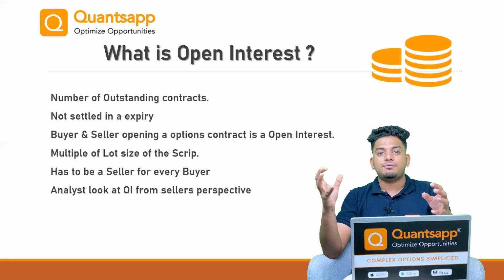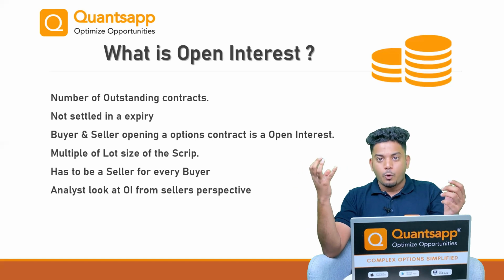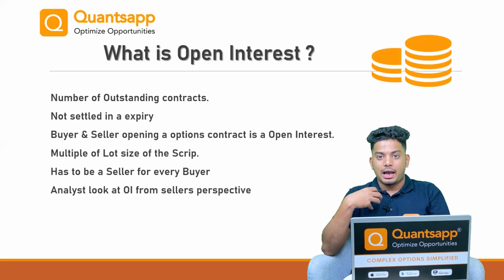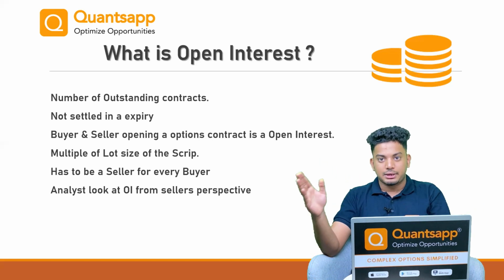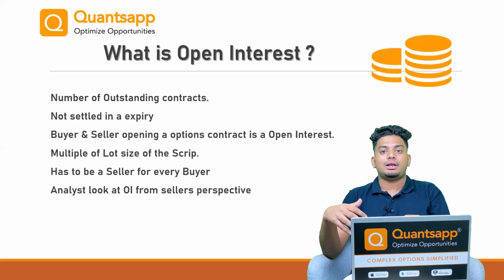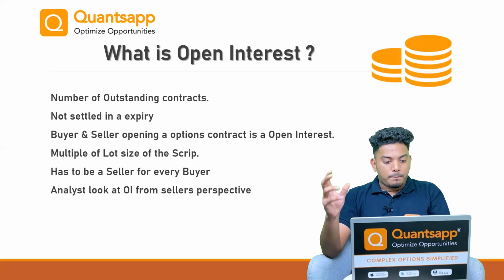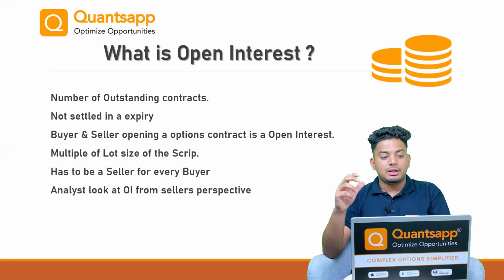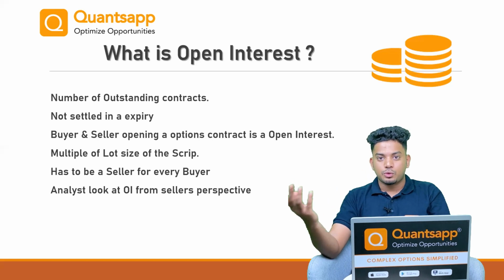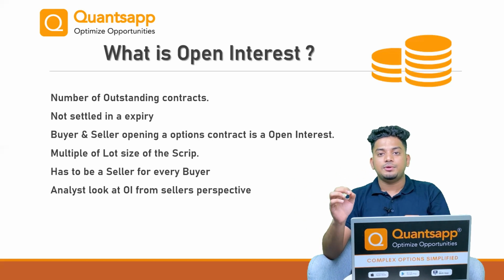The name itself suggests the meaning: the total number of open contracts in which the participants have put interest. Again the same example, I am an option buyer buying the 15,900 call and you are selling the 15,900 call. We meet and create a contract, that is called open interest. Open interest is always quantified in multiples of the lot size of the particular script. If I bought one contract of Nifty, you sold it, and Nifty's lot size is 50,